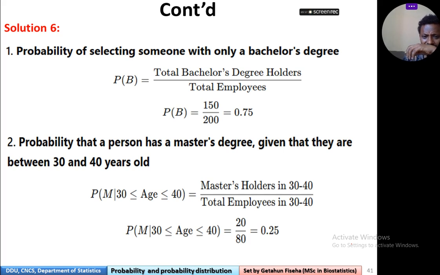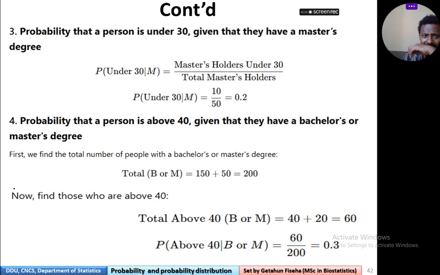Master's degree holders under 30 over total master holders.